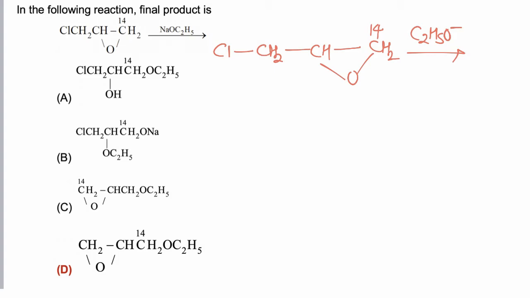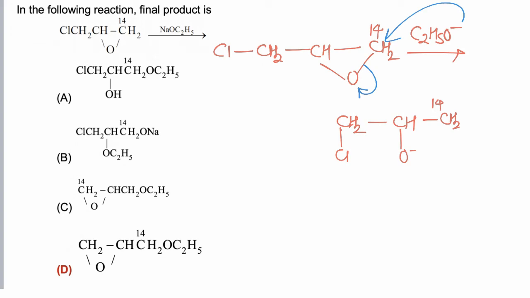Now alkoxide donates a pair of electrons to this carbon, simultaneously the carbon oxygen bond is broken and it will convert to CH2 Cl CH O negative CH2.